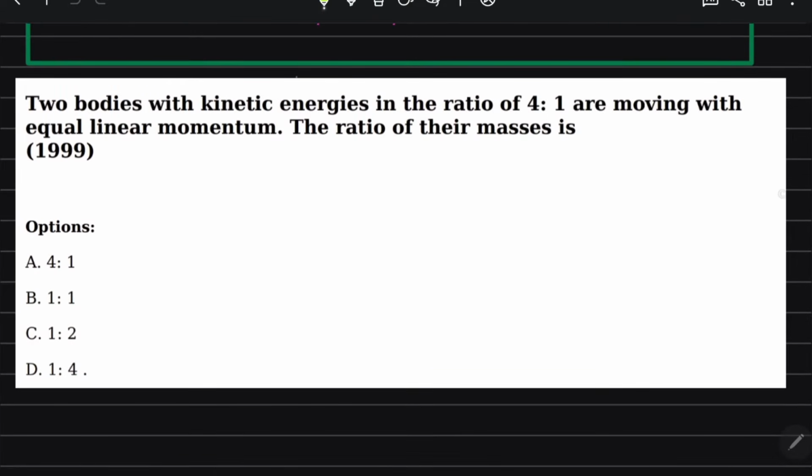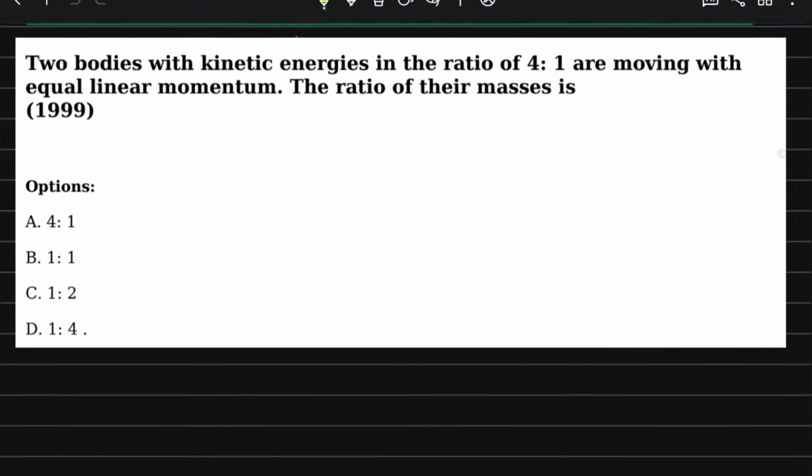So I proceed to the next question. Two bodies with kinetic energies in the ratio 4:1 are moving with equal linear momentum. They have given that the kinetic energy of the first body to that of the second body is in the ratio 4:1, and their momenta are the same.